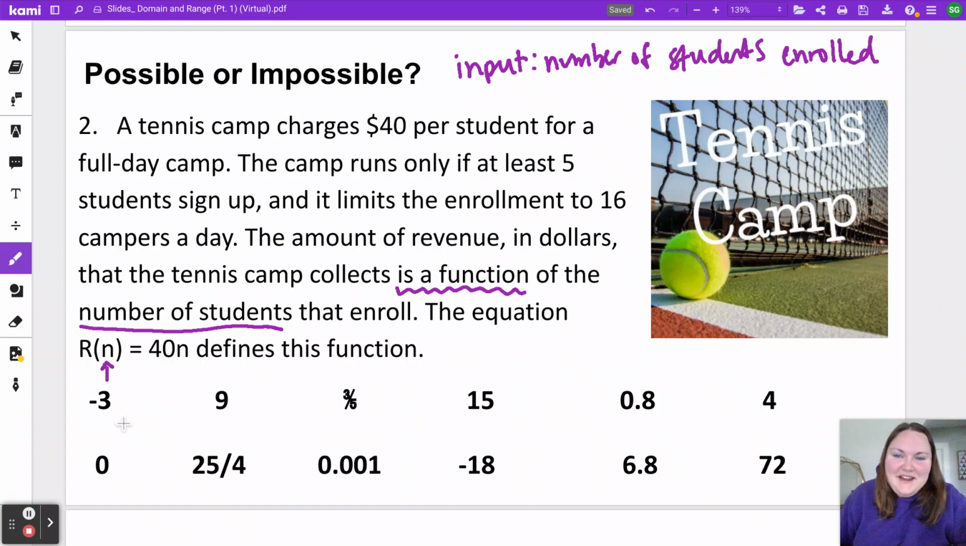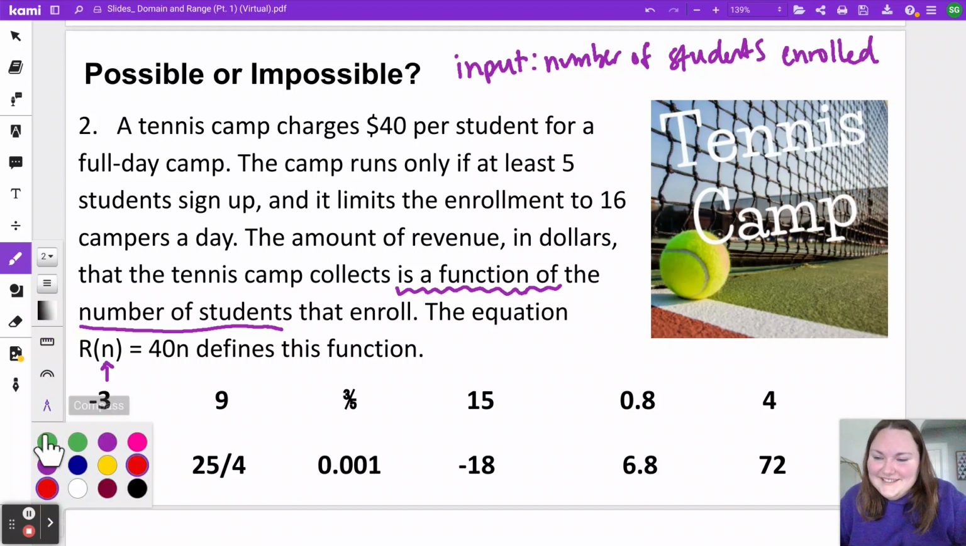All right, I went ahead and started this problem the same way we did the last one by identifying the input. Remember, as soon as you find that phrase is a function of, you know the variable that comes after it is going to be your input. You could also use that equation, but what we're trying to describe is the possible number of students enrolled. If you weren't able to do that on your own, go ahead, pause the video here and see if you can identify now which ones are possible or impossible.